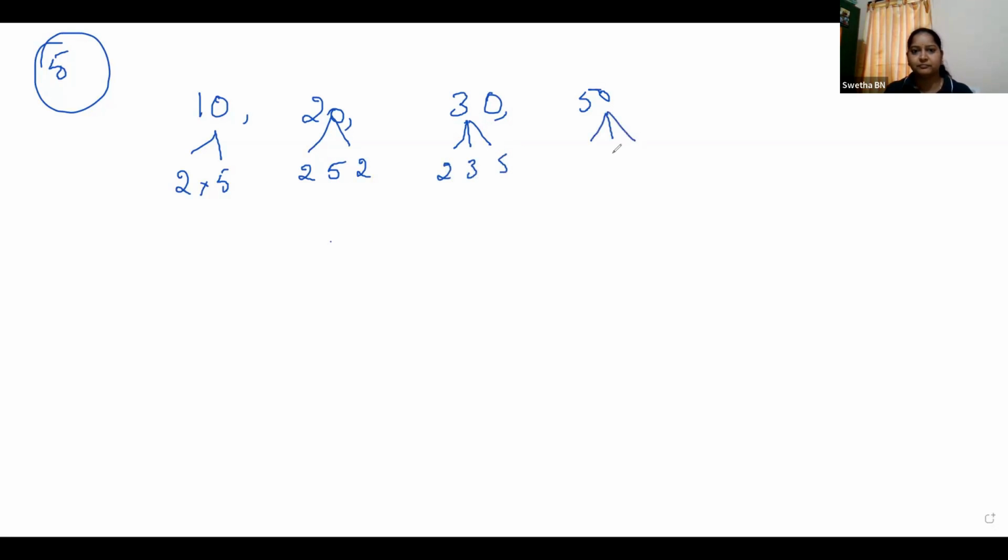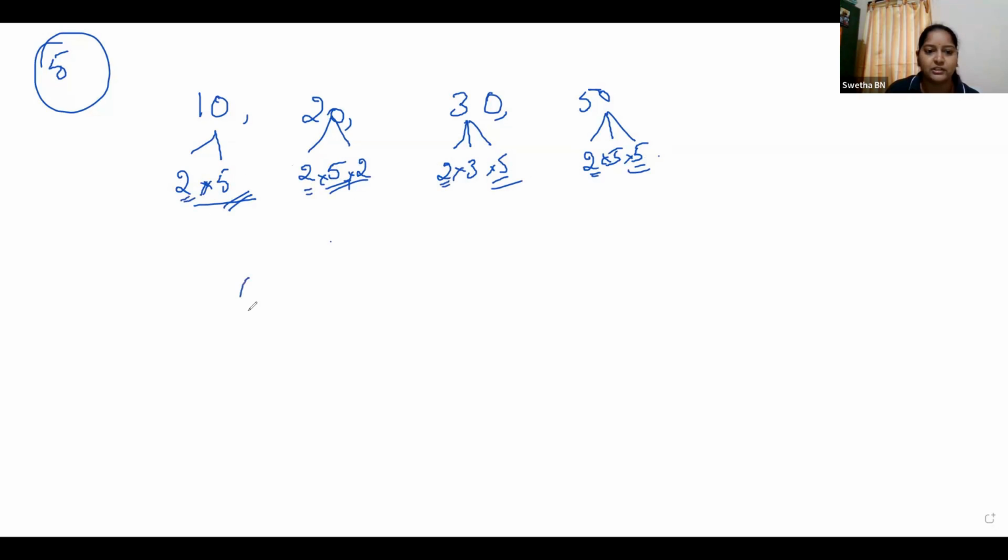Then 50 can be written as 2 into 5 into 5. Yes, okay. See, in all the numbers here, there is a 5, and a 2 and 5.